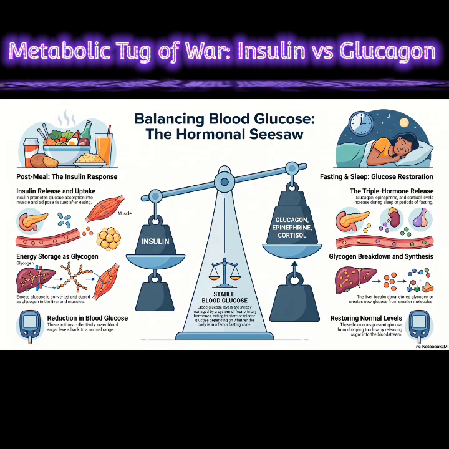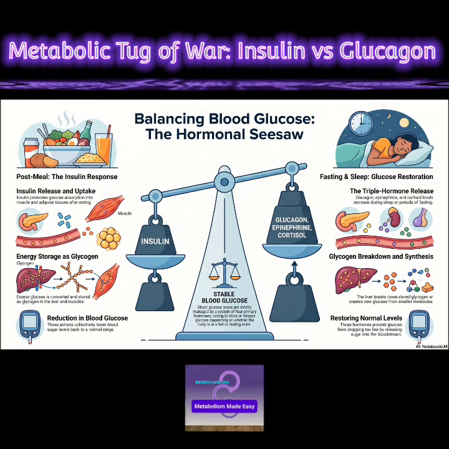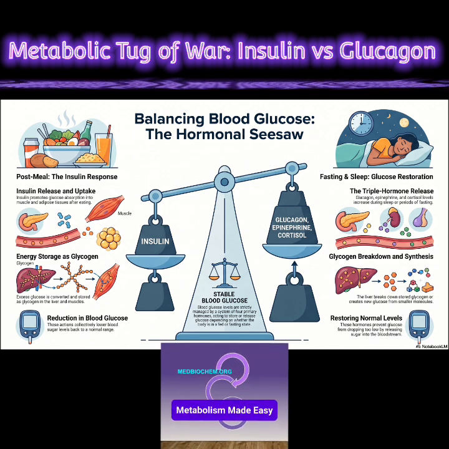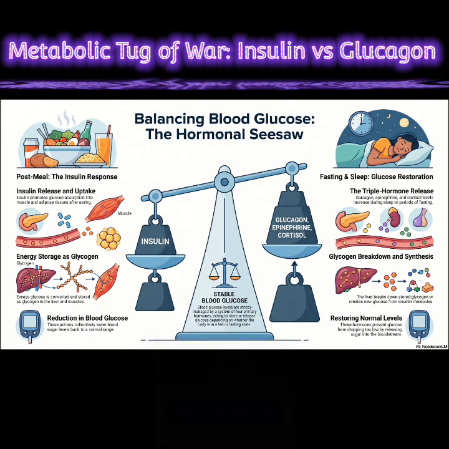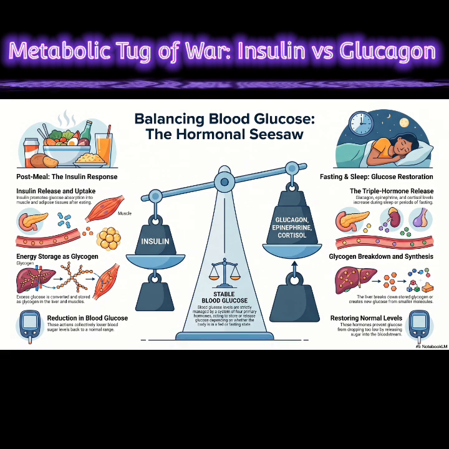Four hormones collectively regulate blood glucose. Insulin released after a meal will promote the uptake of glucose specifically into muscle and adipose tissue, while at the same time promoting the storage of glucose in the form of glycogen in liver and muscle. These effects of insulin will ultimately reduce blood glucose after a meal.